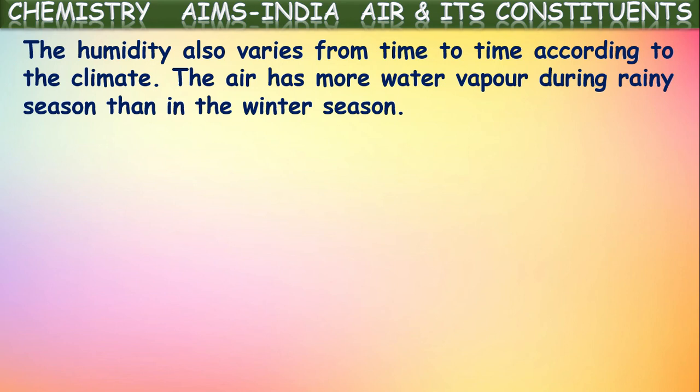In winter the humidity may be less, but in the rainy season and the summer season there will be more water vapor or more humidity in the atmospheric air, because more water will be evaporated during summer and more water will fall through the rain in the rainy season. So because of this, there will be more humidity in the rainy season, whereas in the winter there will be less.